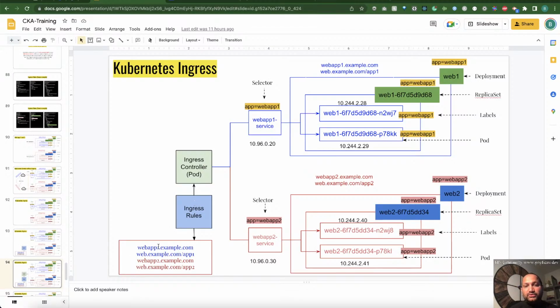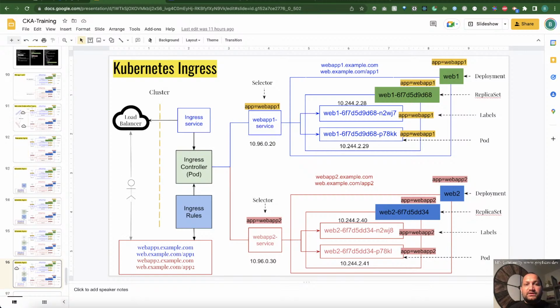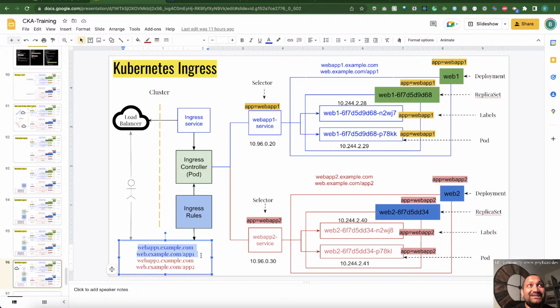Now, based on these rules, let's say some users come, and you have to expose this Ingress controller as a service. So the entry point is always like that. For the Ingress controller, you can expose a load balancer and create the DNS entry here. So this DNS points to the load balancer of the Ingress service object, right? And this Ingress service object sends the traffic to this Ingress controller. This Ingress controller understands these rules and says, okay, this request is coming for these blue applications, let's send this traffic to this particular set of applications. So that's how the Ingress controller works, and that's how the Ingress rule is processed.